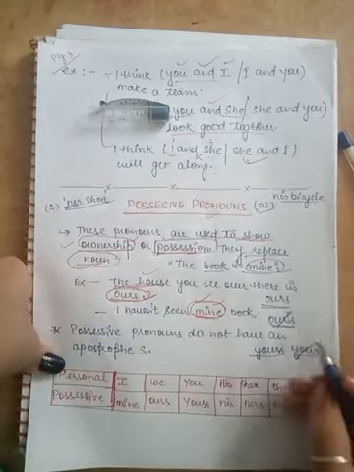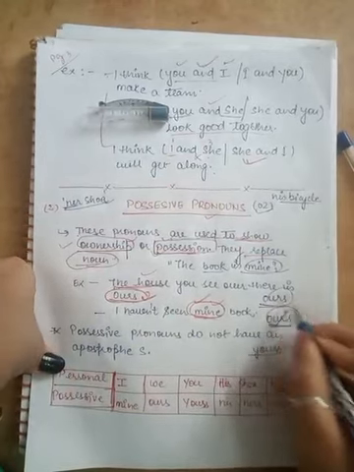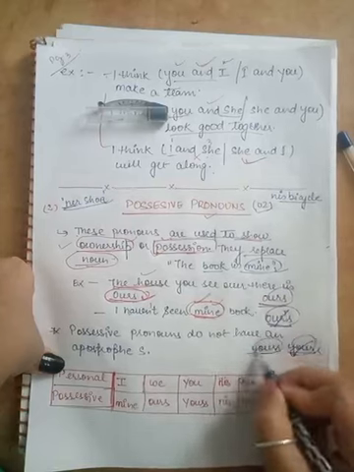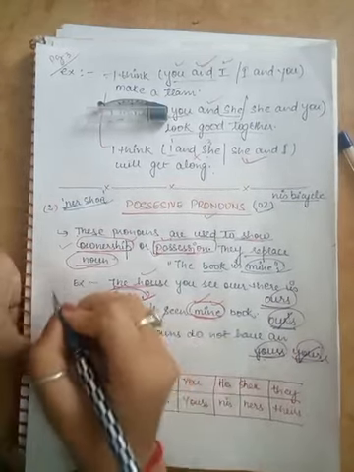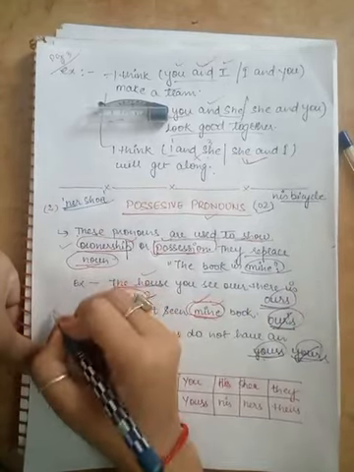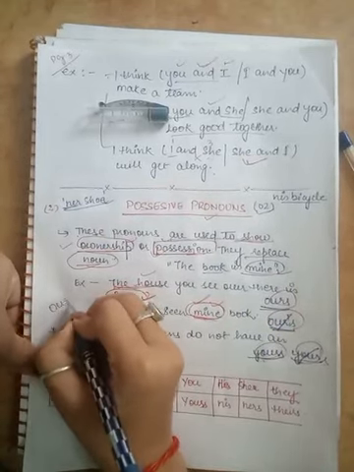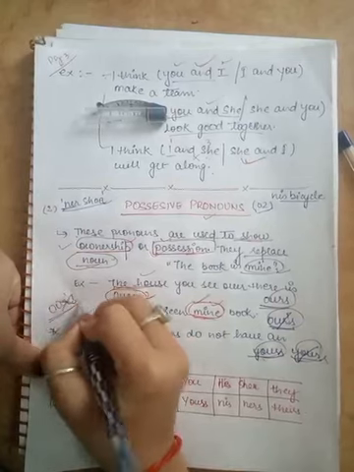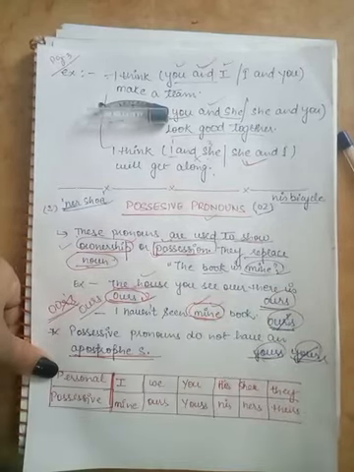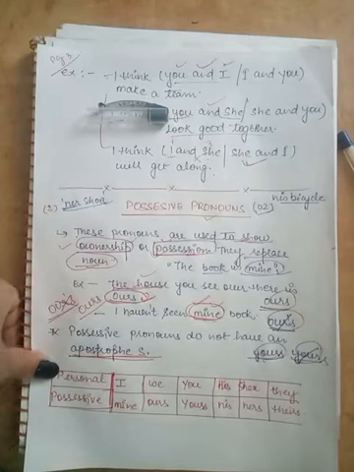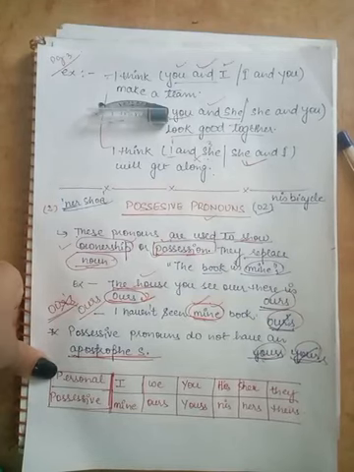One very important thing we just discussed: possessive pronouns do not have an apostrophe s. We don't write our-apostrophe-s, this is incorrect. We write ours. So possessive pronouns do not have any kind of apostrophe.